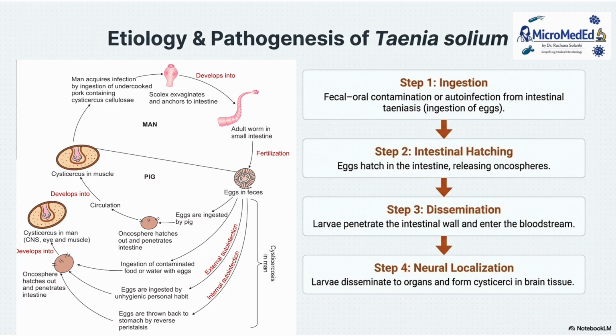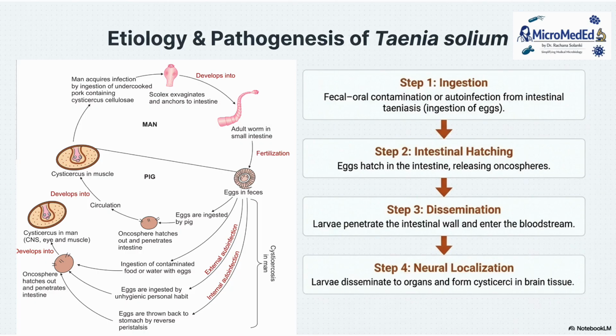So you should know the life cycle. Again, the adult worm is present in the man with the release of the eggs in the feces. So basically a normal cycle. So the oncosphere hatches out. Cysticercus is in the muscle of the pig, and when we ingest that pig undercooked, then the cycle will complete.